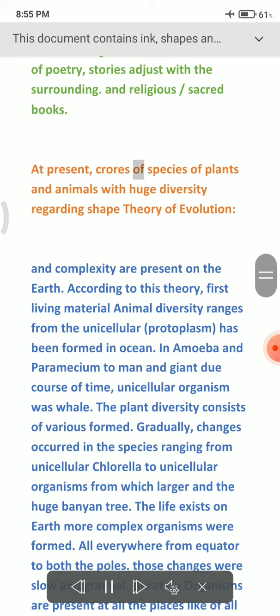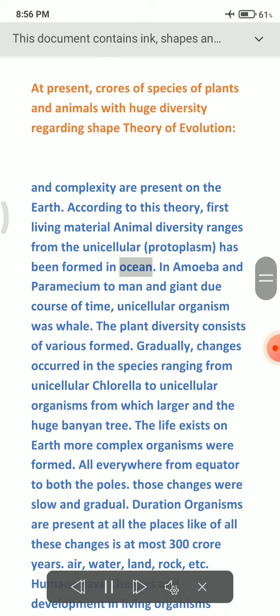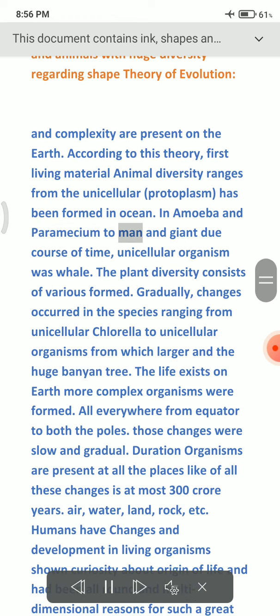At present, crores of species of plants and animals with huge diversity regarding shape and complexity are present on the Earth. According to this theory, first living material protoplasm was formed in the ocean. In due course of time, unicellular organisms were formed.